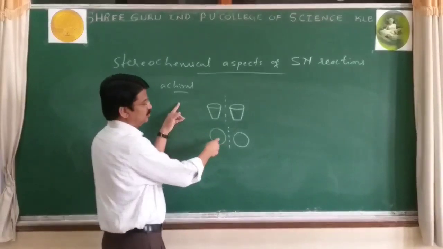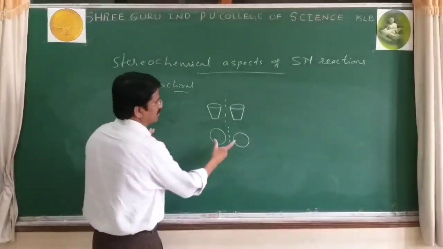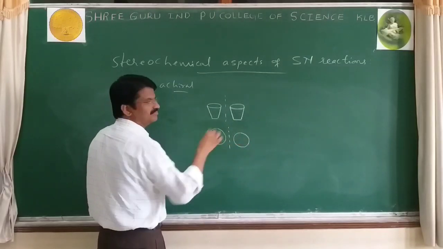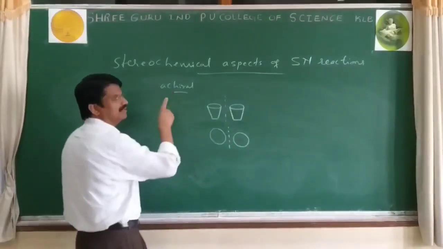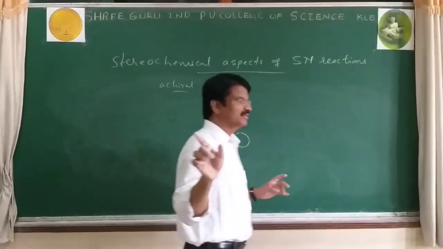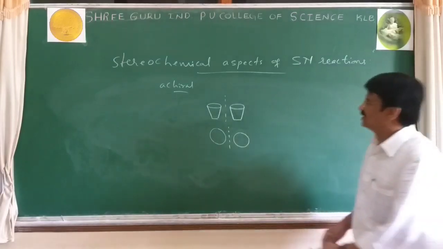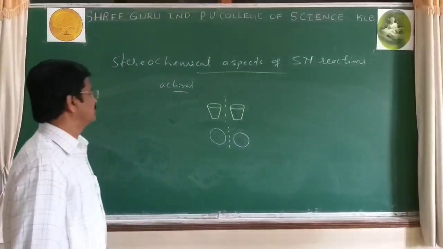Here they are superimposable, so compounds having mirror images that are superimposable are said to be achiral molecules.